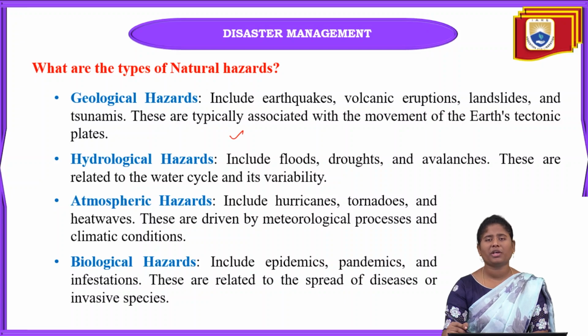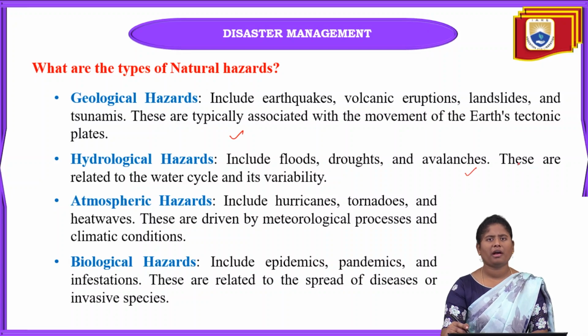They can include earthquakes, volcanic eruptions, landslides, tsunamis, hurricanes and cyclones. These all come under geological hazards. Because of the geological conditions of the Earth's surface, these hazards can be seen, and they can be associated with the movement of the Earth's tectonic plates here.